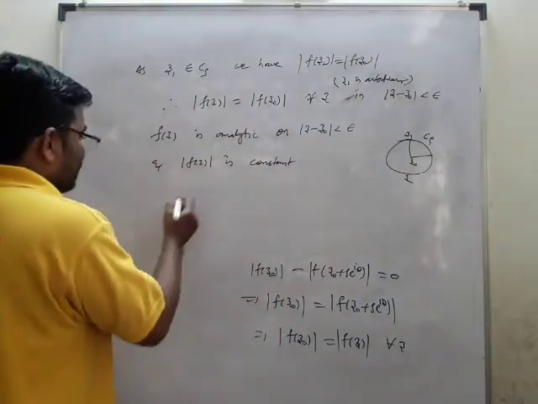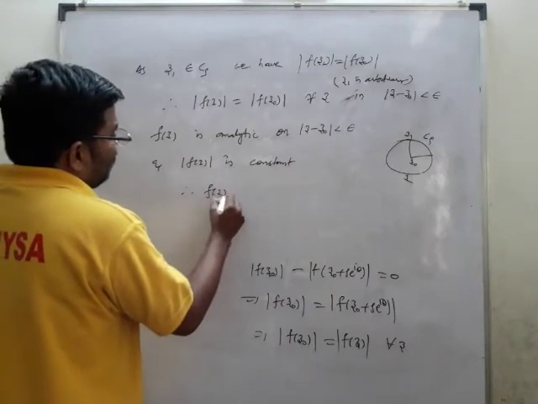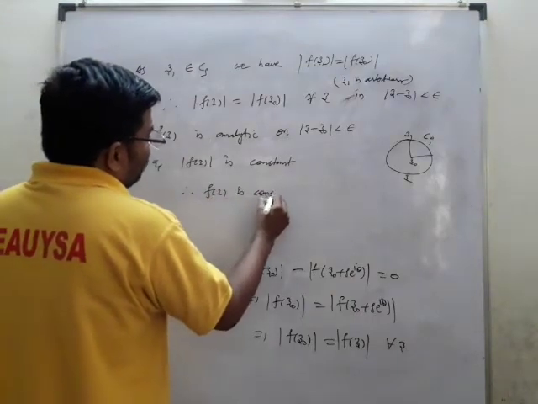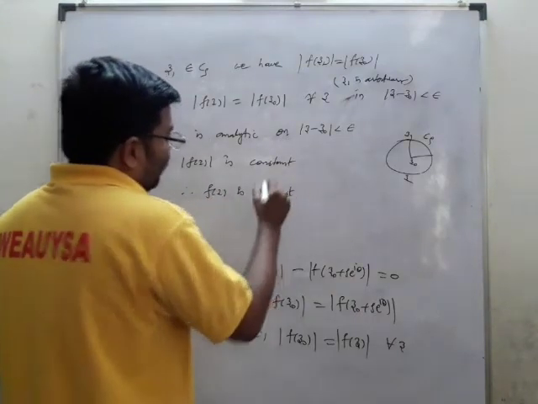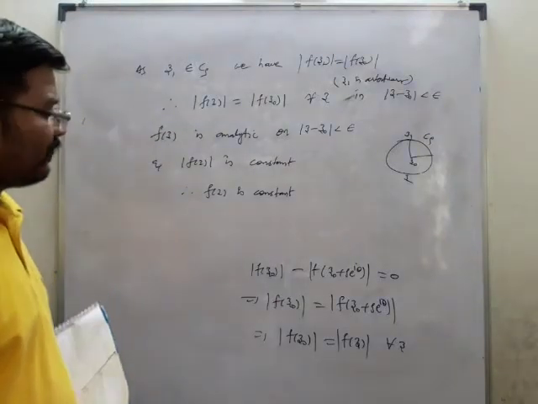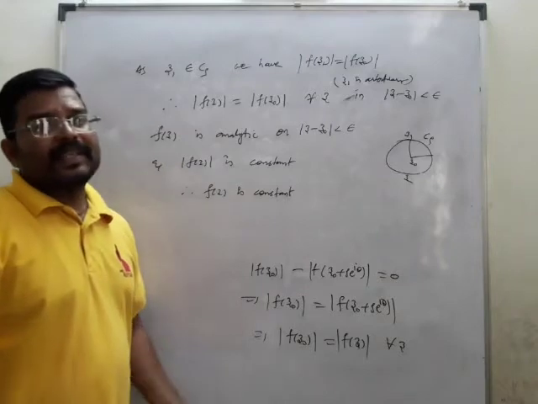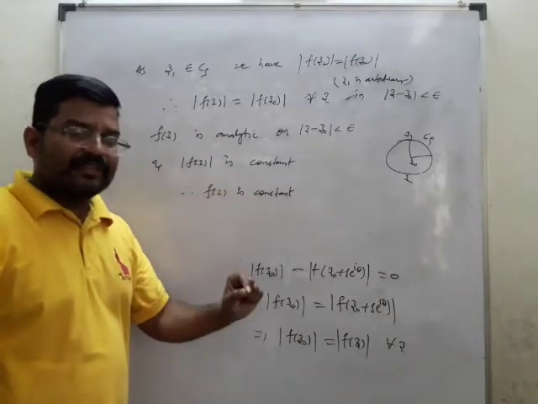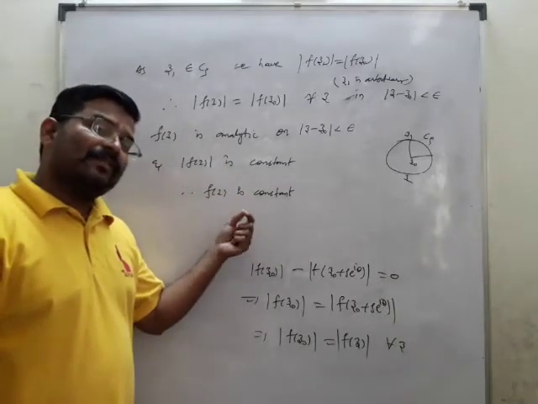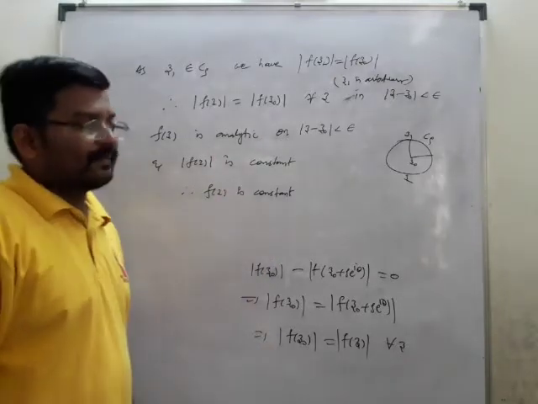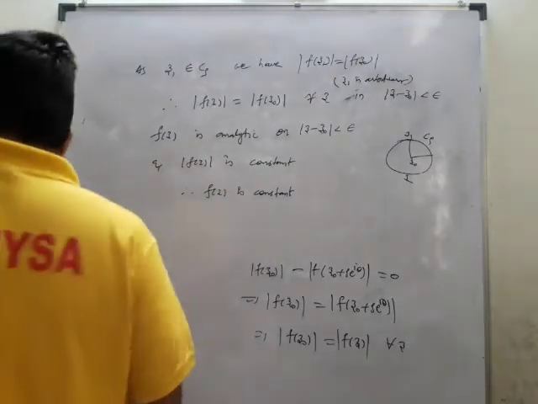So therefore what we can say is that f of z is nothing but a constant, which is what the proof wanted. To prove this, we need to first prove the Gauss mean value theorem. Then by using the Gauss mean value theorem, we will try to prove this theorem. Now this is how we have done the theorem.